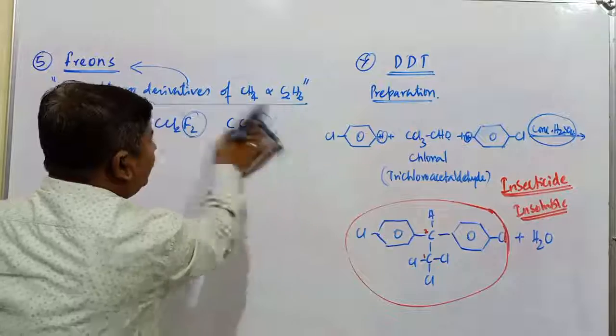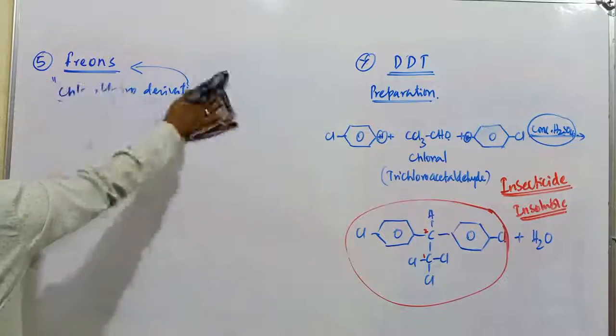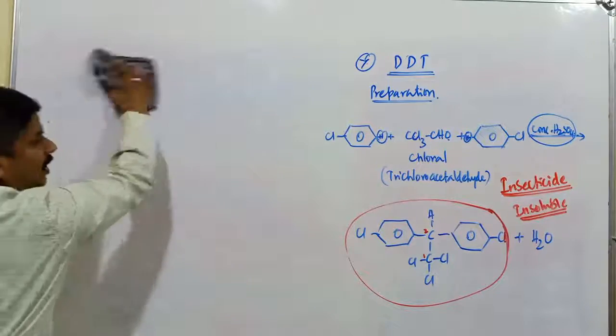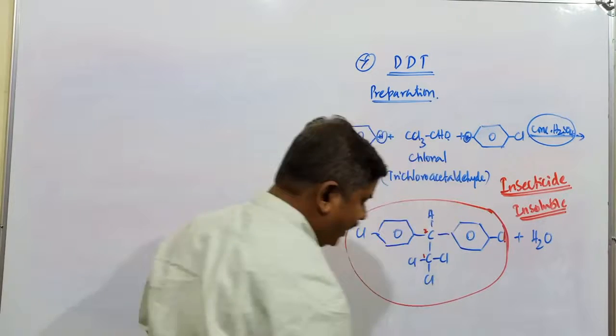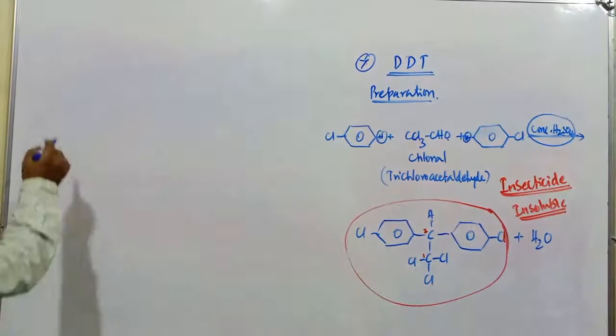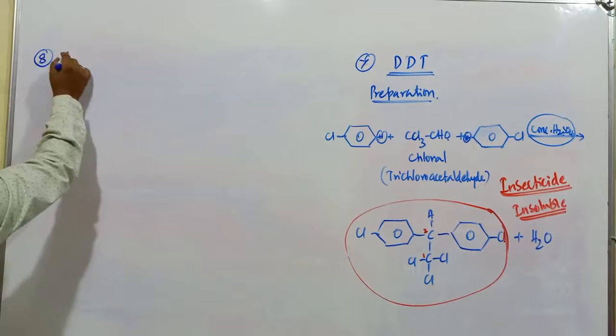DDT is mainly obtained from chlorobenzene as well as chloral. What is chloral? The trichloroacetaldehyde compound. Next, number 8, Westron.